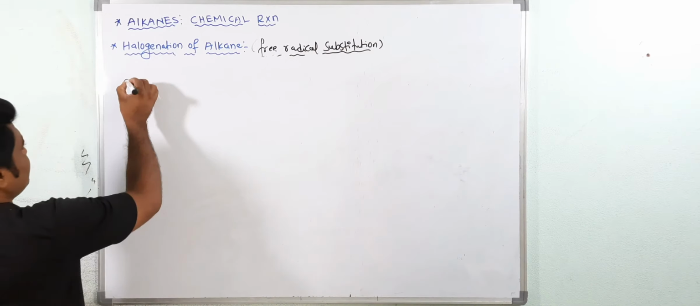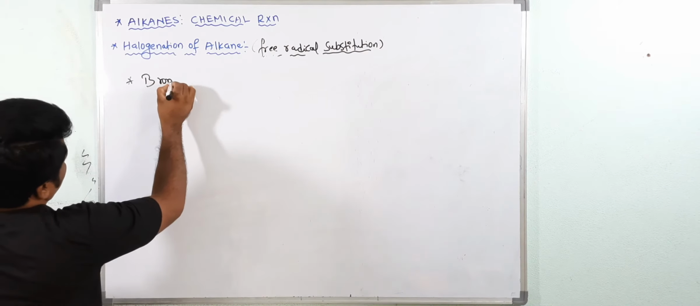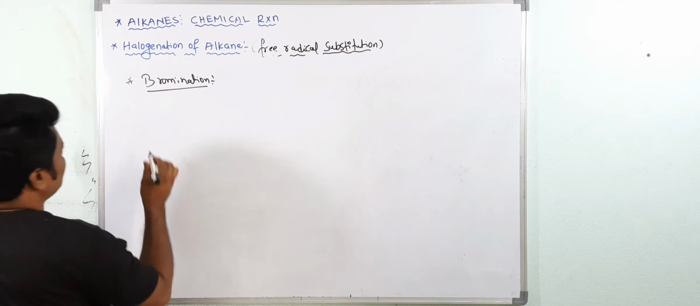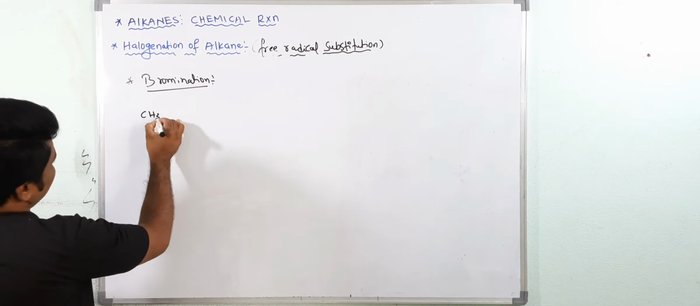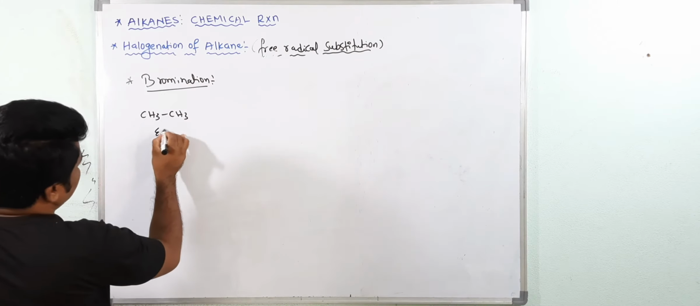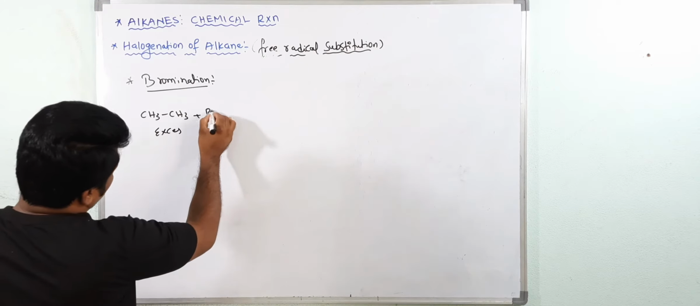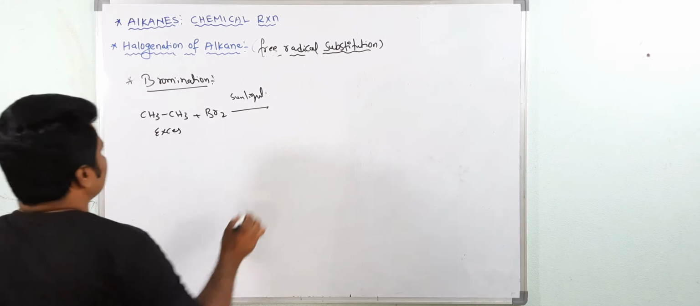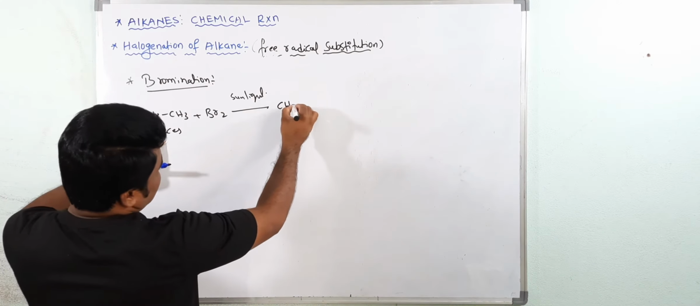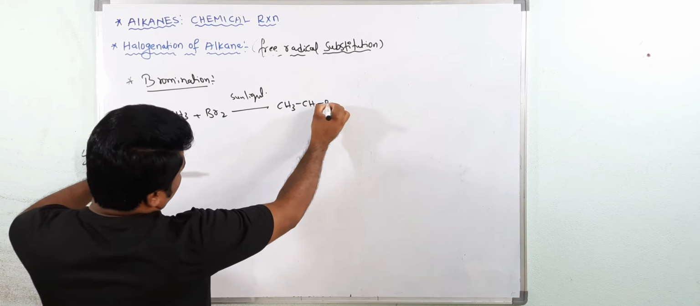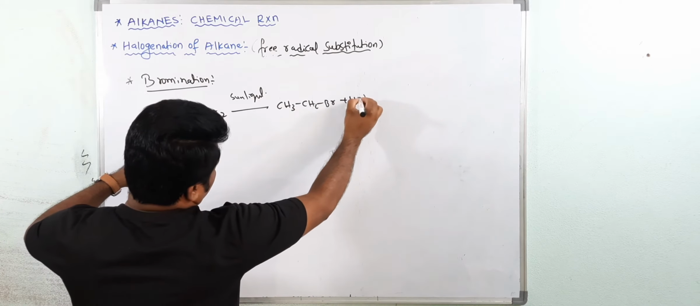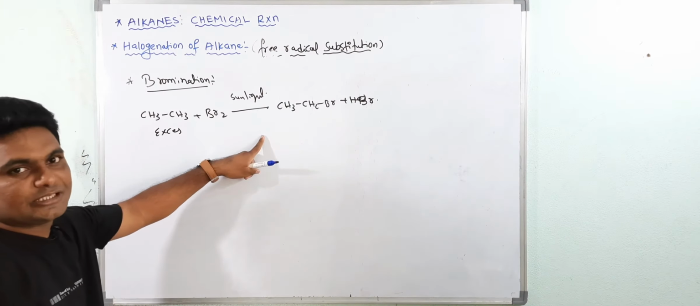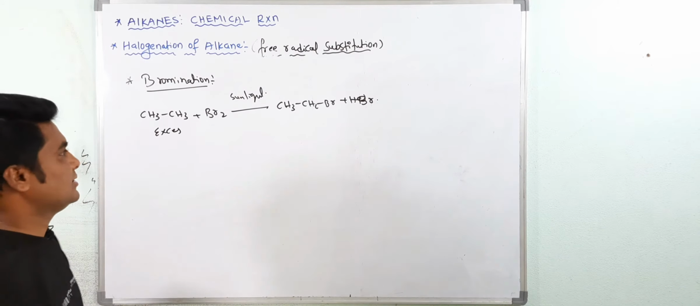Okay, now next see, bromination. If we do the bromination, for example, if I take CH3CH3 and direct excess bromine in presence of sunlight, then monobromination, you will get CH3CH2Br, and HBr is out. So this is the same as chlorination, bromination will take place. The mechanism is free radical mechanism.